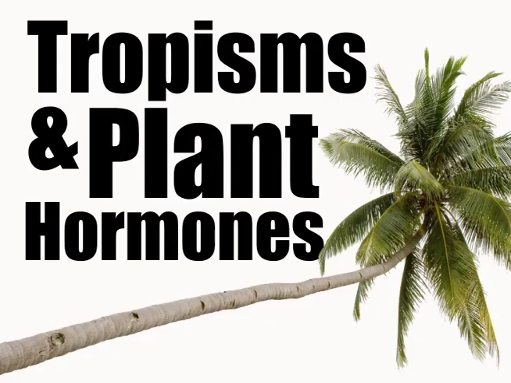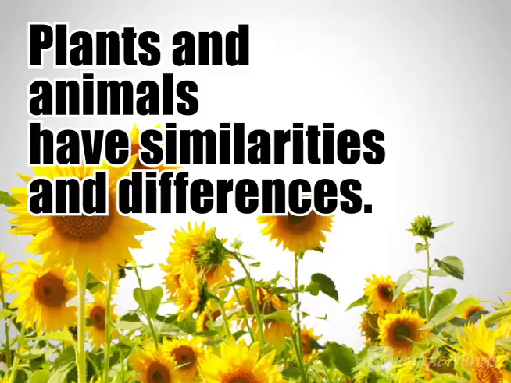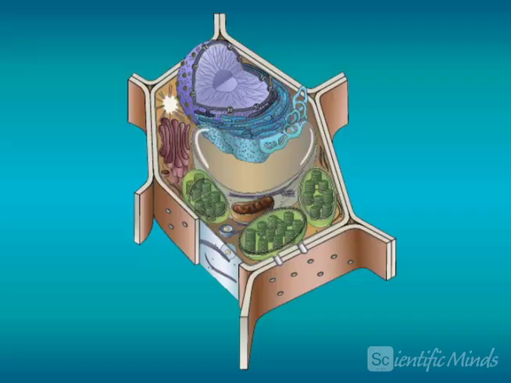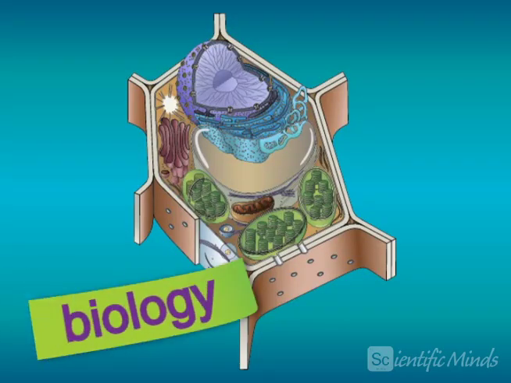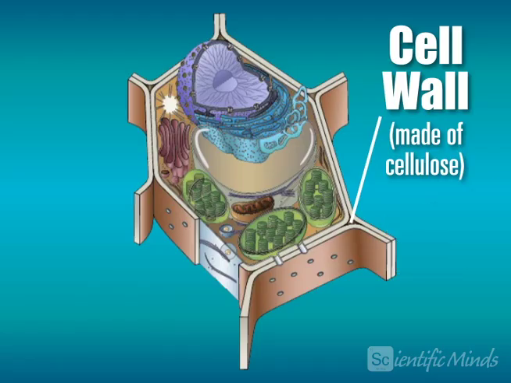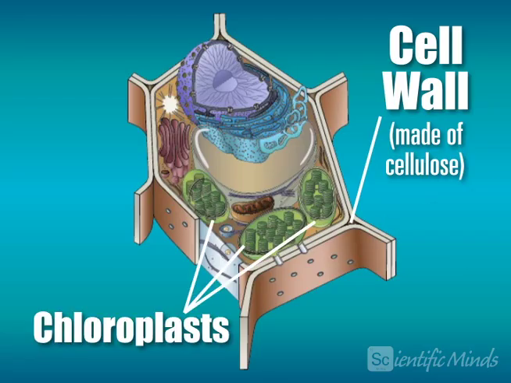Tropisms and Plant Hormones. Plants and animals have similarities and differences. On a cellular level, plant cells have a cell wall made of cellulose, which gives the cell structure and support, and animal cells do not. Plant cells have chloroplasts, which contain the green pigment chlorophyll that plants use during photosynthesis.